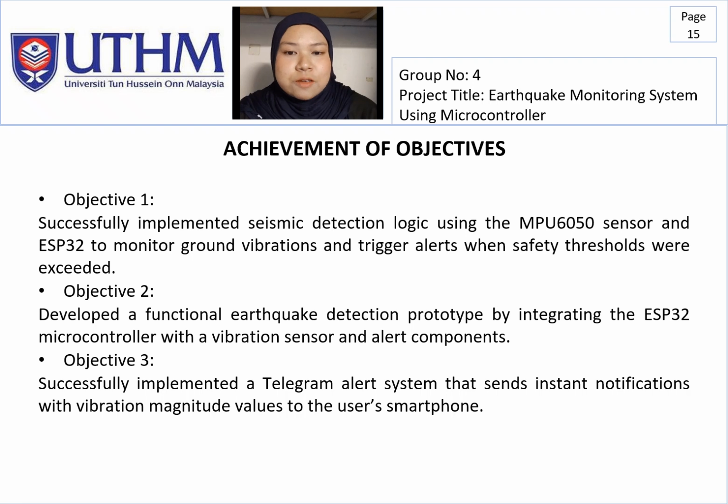The third objective was to develop an alert system using Telegram that sends instant notification to the user's smartphone. During testing, the system successfully sent real-time alerts with vibration magnitude values when earthquake-like vibration was detected. Overall, this result confirmed that the objectives were achieved and the system functioned as intended.